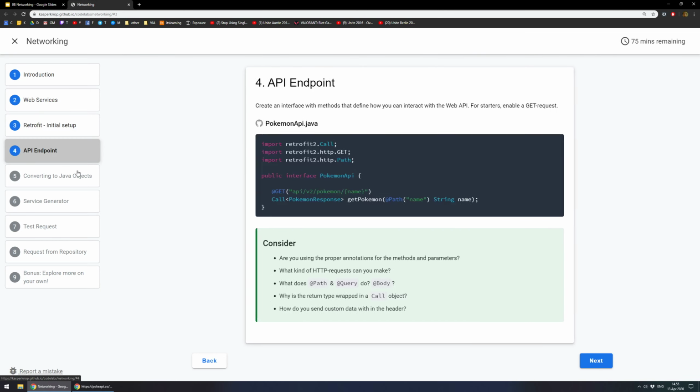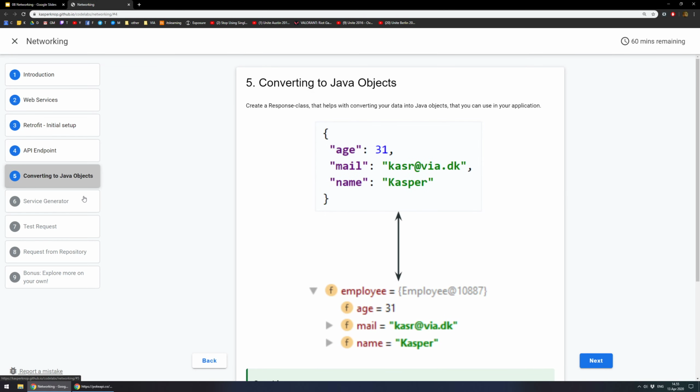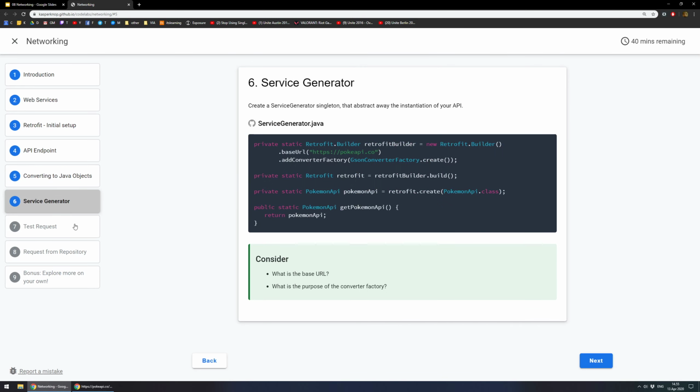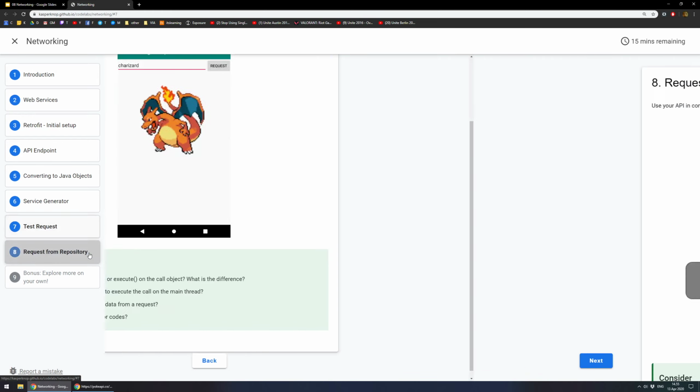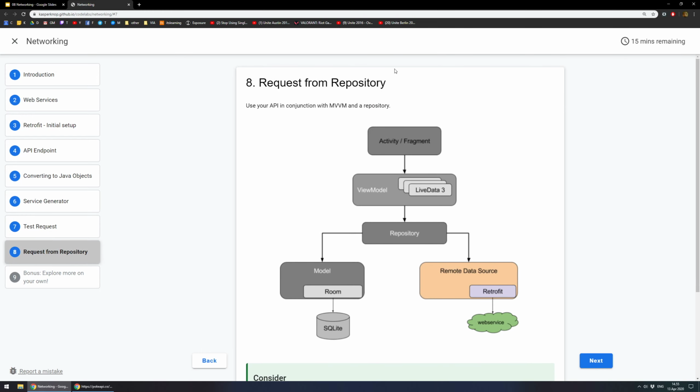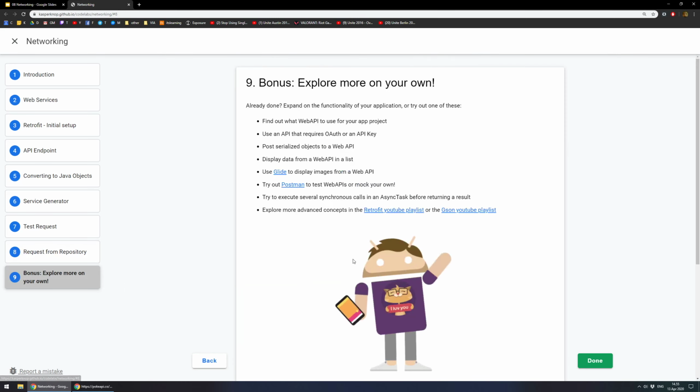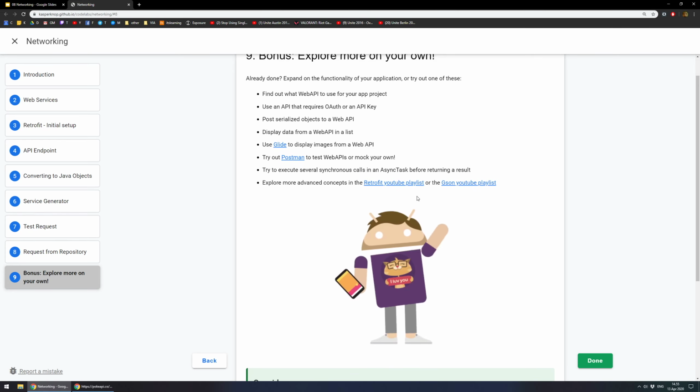And then this is just setting up Retrofit step by step, how to use the service generator class, how to set up the JSON thing so that it works, how to test your requests, and how to make everything work in conjunction with the MVVM architecture and the repository pattern, which we talked about in the previous weeks. And then as a bonus, there are also some things here you can look into. But that's pretty much it.